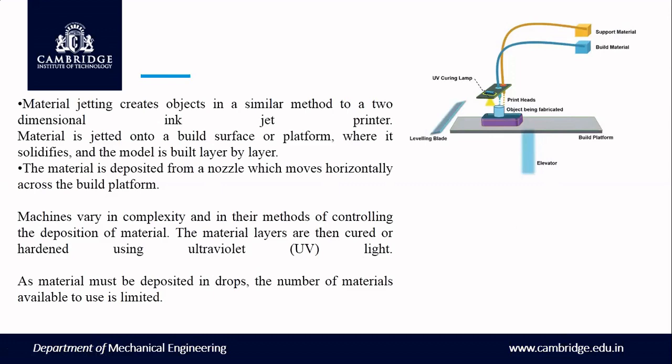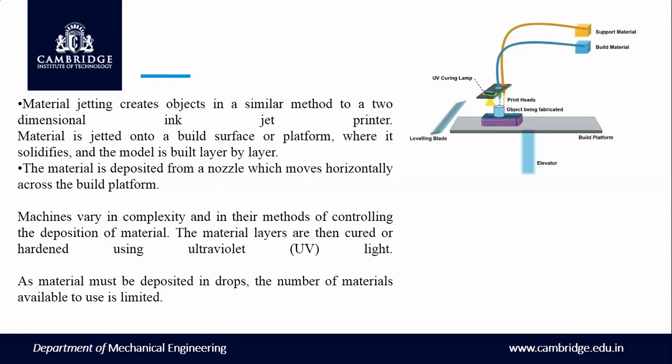Material is jetted onto a build surface or platform where it solidifies, and the model is built layer by layer. The material is deposited from a nozzle which moves horizontally across the build platform. Machines vary in complexity and in their methods of controlling the deposition of material. The material layers are then cured or hardened using ultraviolet light. As material must be deposited in drops, the number of materials available to use is limited. This is called material jetting.